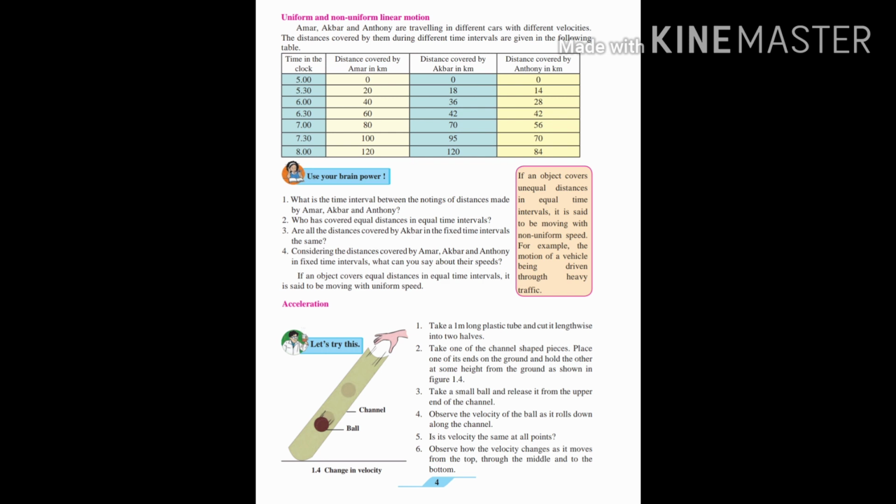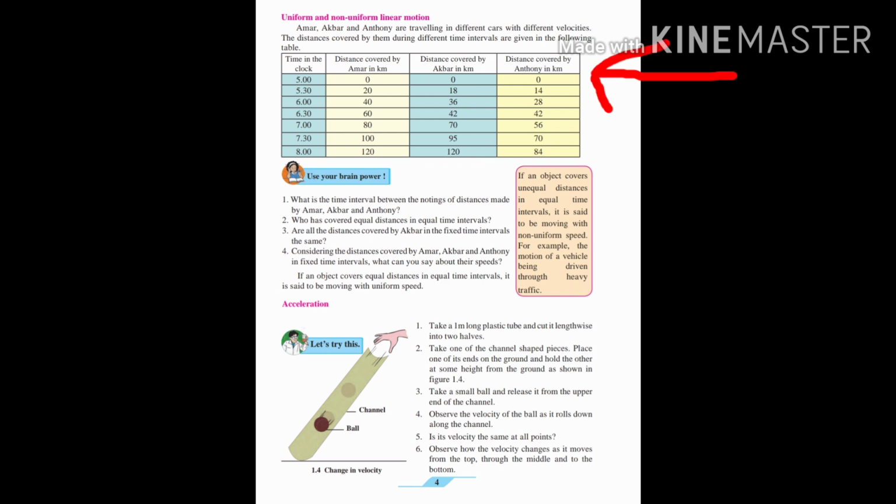Now look at Amar. At 5 o'clock he starts the journey, and at 5:30 he covered 20 kilometer. Again in half an hour he covered another 20 kilometers, so it becomes 40 kilometer in total. Again it becomes 60, that means 20 kilometers he has traveled each time.